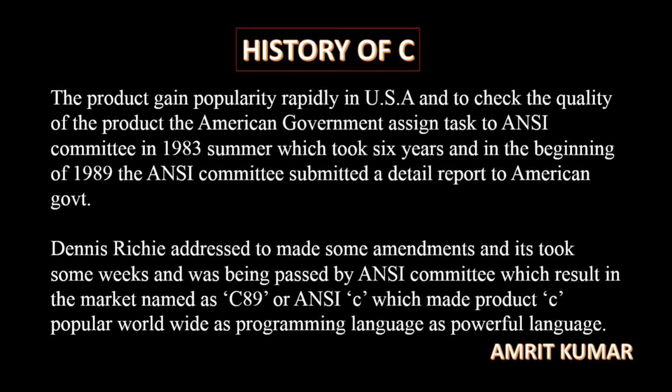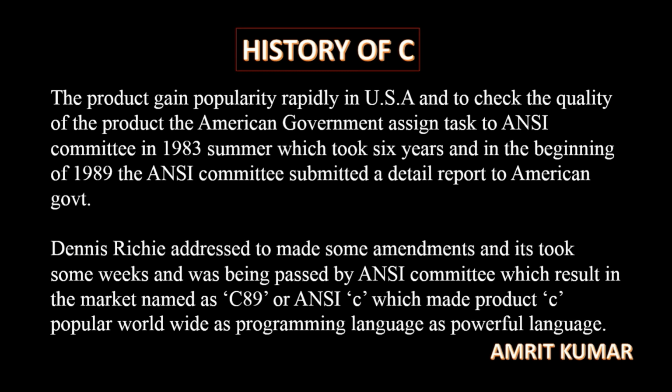And due to this, ANSI were able to find the merits and demerits of that product. The merits had a maximum range. There were a few demerits, which were changed by the latest version launch.